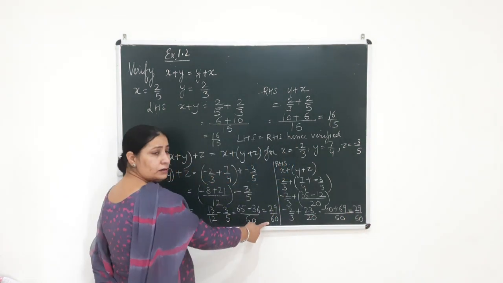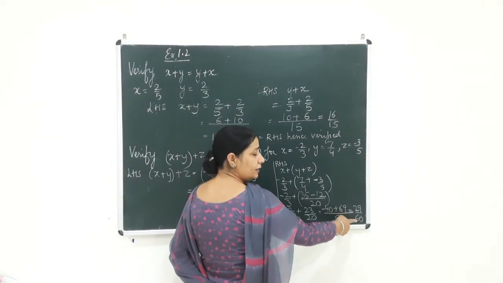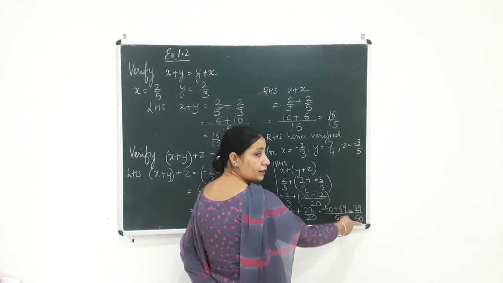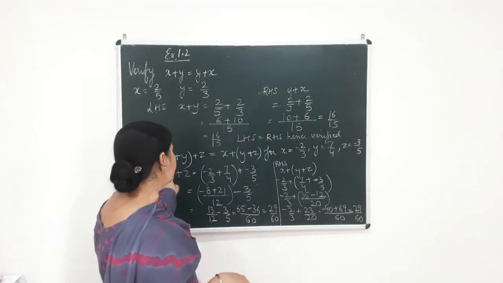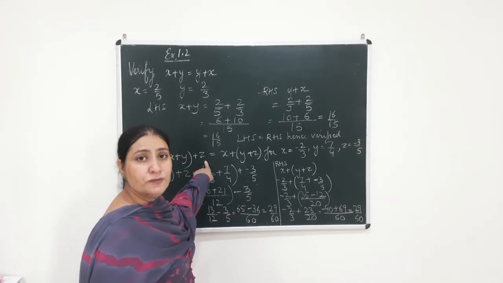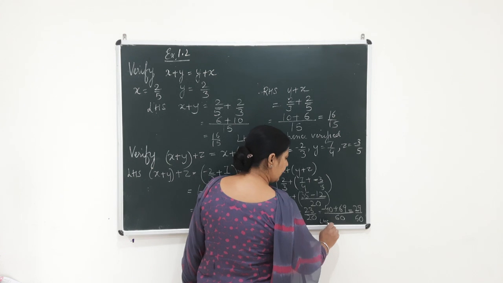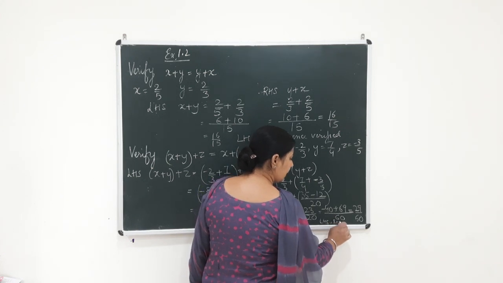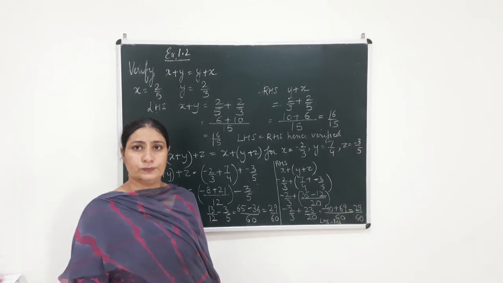So see here beta, on the left hand side also I got 29 over 60. On the right hand side also I am getting 29 over 60, although I changed the position of the bracket. So this is how I prove the associative property of addition. So see, what do you get? You get the left hand side is equal to the right hand side, and hence your result is verified in this case also.